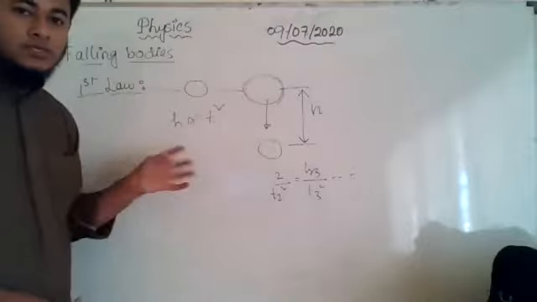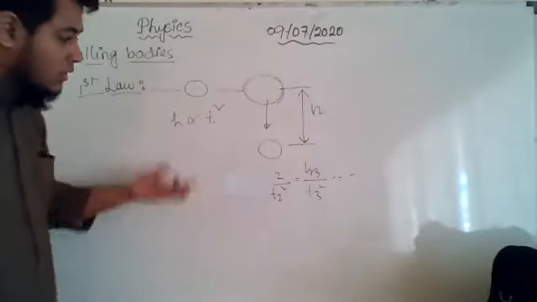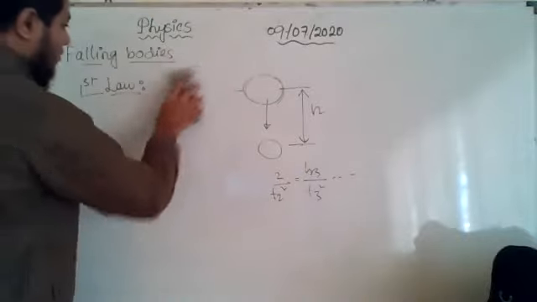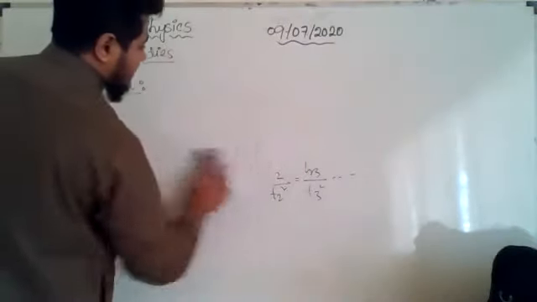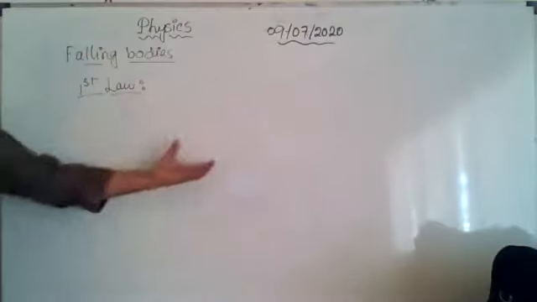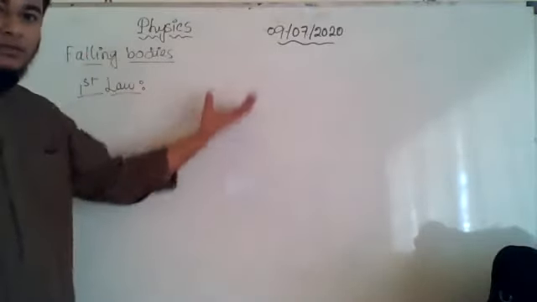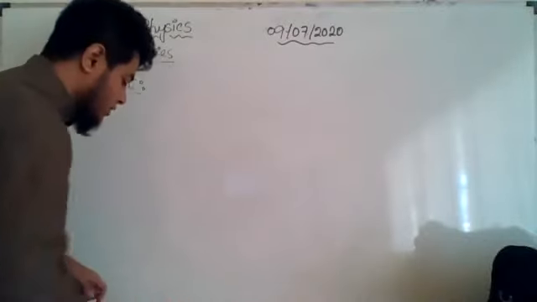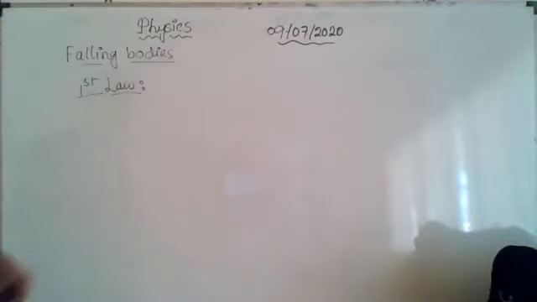Now in the vertical direction, which axis exists? Generally, we take the y-axis as the vertical direction, right? Keep it in your mind. We will put it into use in some time.